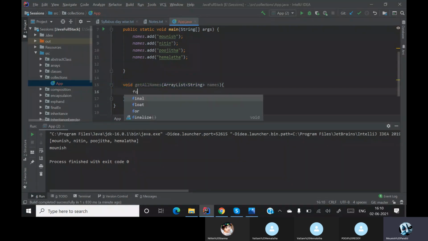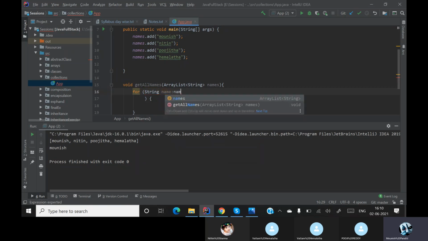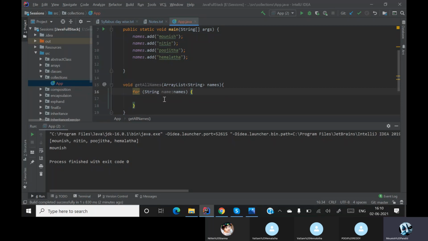Inside the get all names, I am writing my for each loop where the element is string, as we discussed in our previous class. The element is string, the reference is name, and this will be my names. Names for each element. Then I'll simply print out my name. Done. I created a method to get all the names.